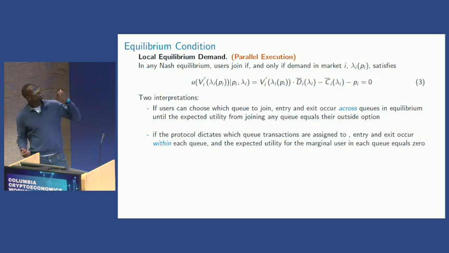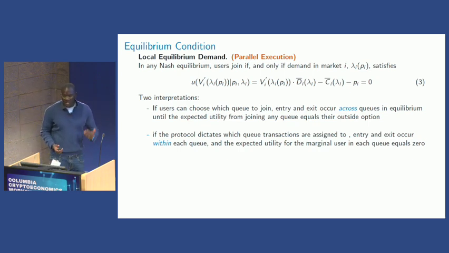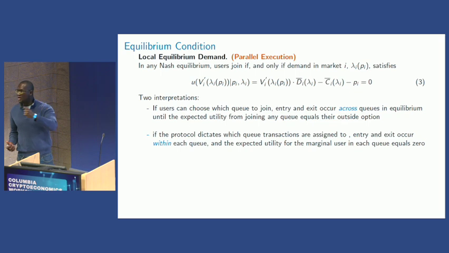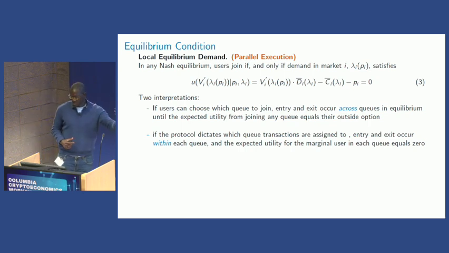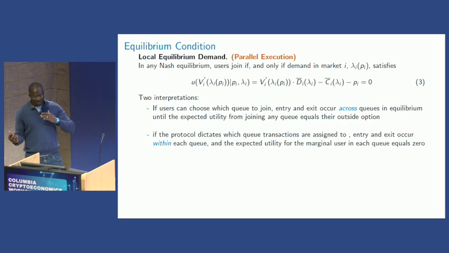You can have two interpretations of this. One is, if users are allowed in some applications to choose where they are sending it, so let's say in the multi-proposer case, or sharding, where they are choosing where they are submitting what type of transaction they want to send, then you can think of this as an equilibrium condition coming from the users entering and exiting across queues to look at which ones are mispriced or not, up until this value equals the outside option.